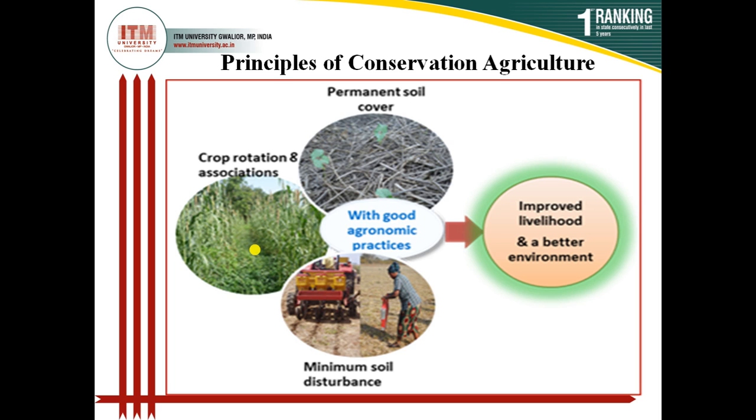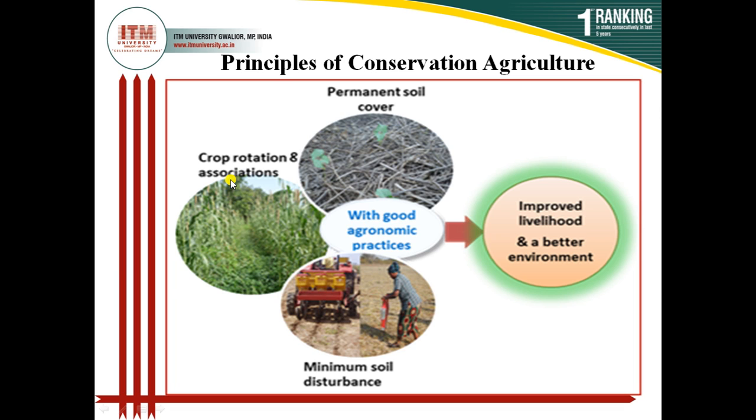Diversified crop species means diversification in cultivating the crops, either it is mixed cropping, or intercropping, or monocropping but different crop on different field. So we should have so many crops.